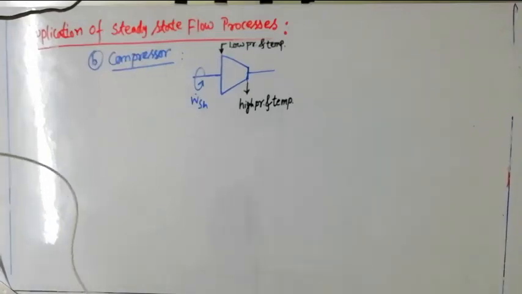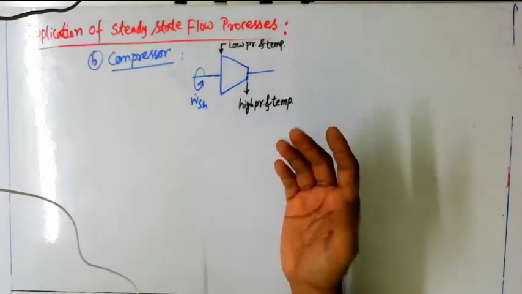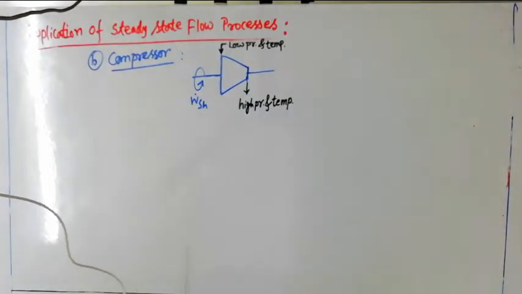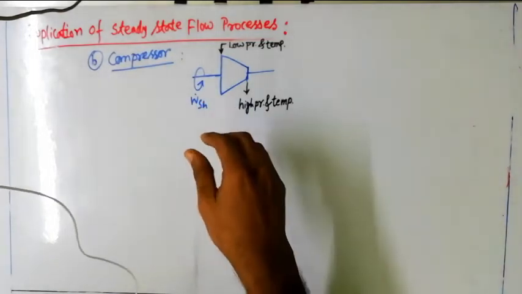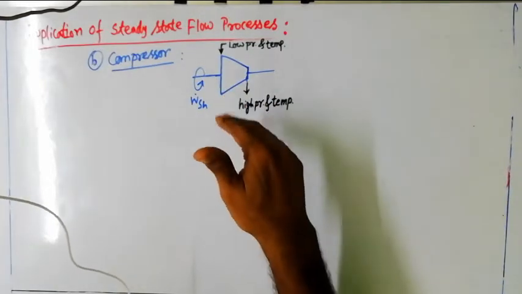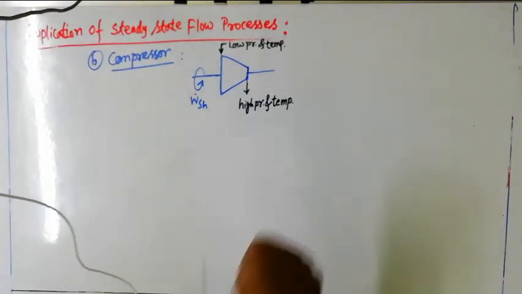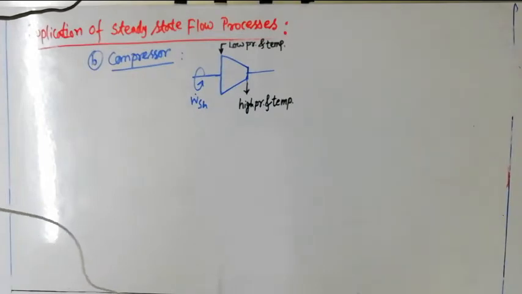Now if we apply the same policy for a compressor, then what we can see is going to be explained now. A compressor is nothing but the reverse working principle of a turbine. In case of a turbine, high pressure fluid at high pressure and temperature comes in, then it is expanded inside the turbine, and at the exit the working medium, that means the working fluid, is available at low pressure and low temperature. That is the case of a turbine.